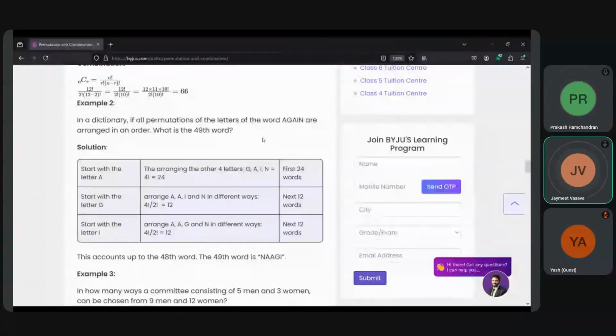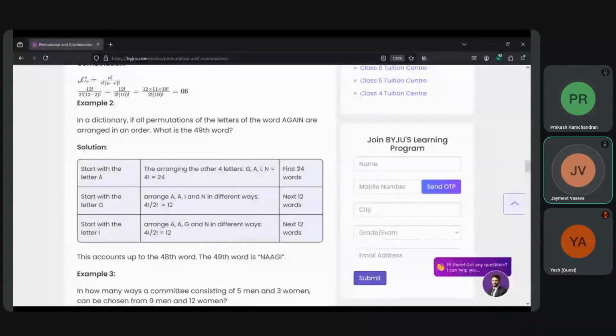But for the other letters, if we start from anything other than A, now he's talking about what is the 49th word. Where did 49 come in here? So there are 24. This is the answer 24. Why is it 24 for the first letter? You start with A, right? Yes. So he's talking of the first 24 words starting with A. So are we not talking of the 49th word? Why not 48?